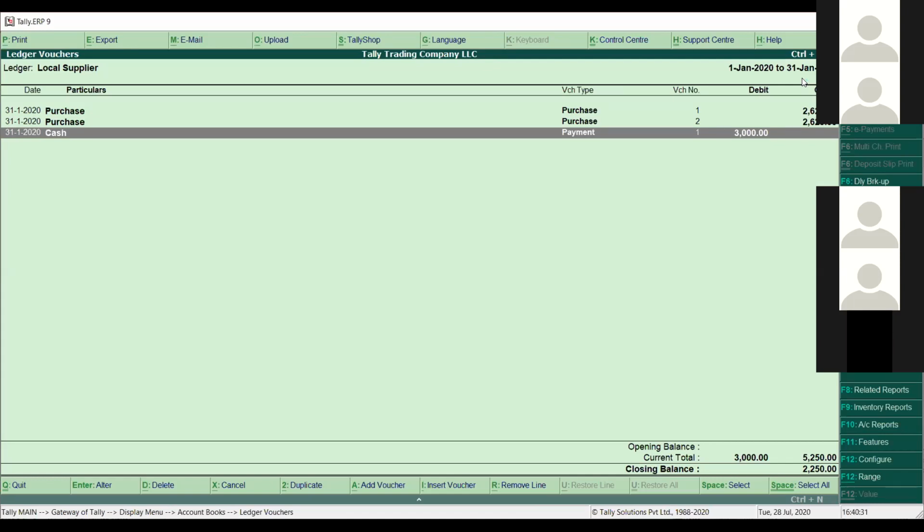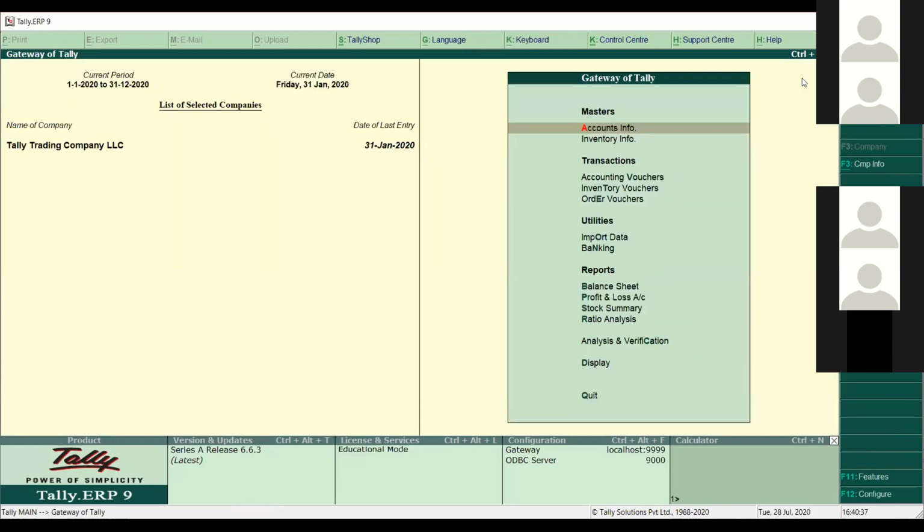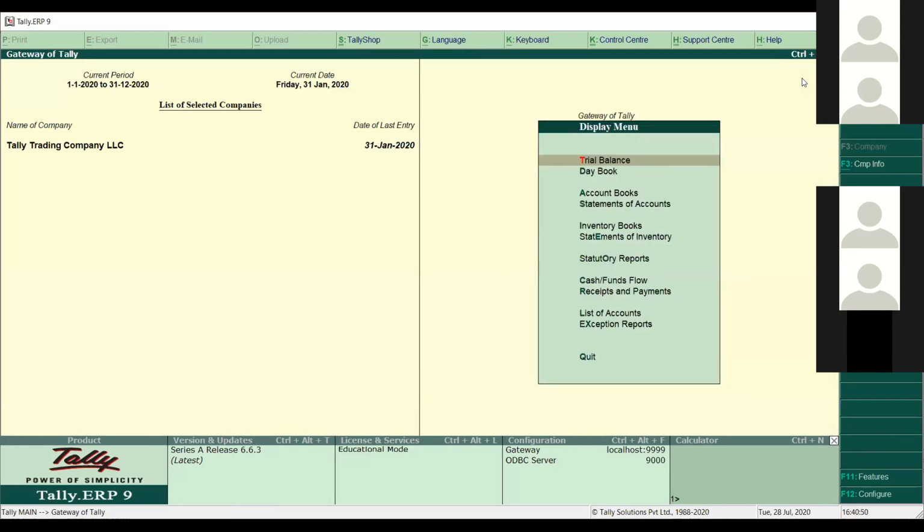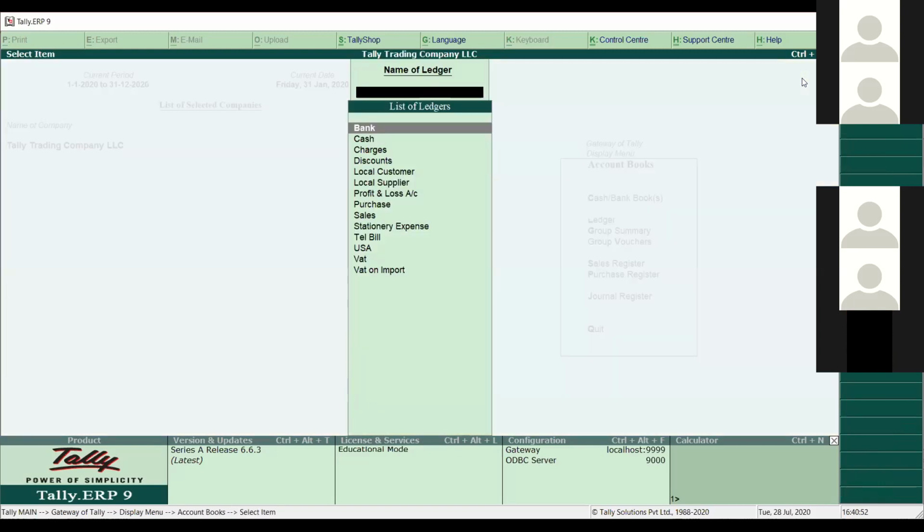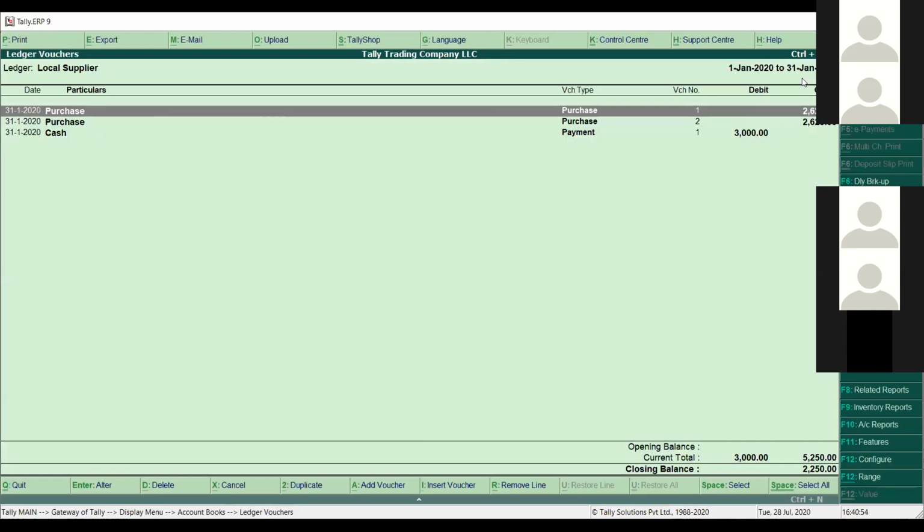In the same way, if you want to clear the payment, you can go back to the same payment voucher to clear it. But this time I want to keep some amount pending, because later on we have to check some reports as well. In the same way, I want to receive some payment from my customer as well. I'll go to display, account books, ledger, local customer. So this is the amount, 1,83,750 dirhams, we have to receive from this customer. So I'll go back.